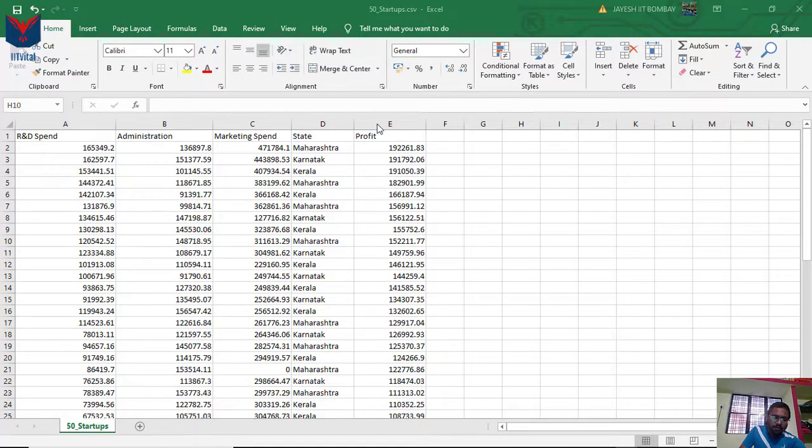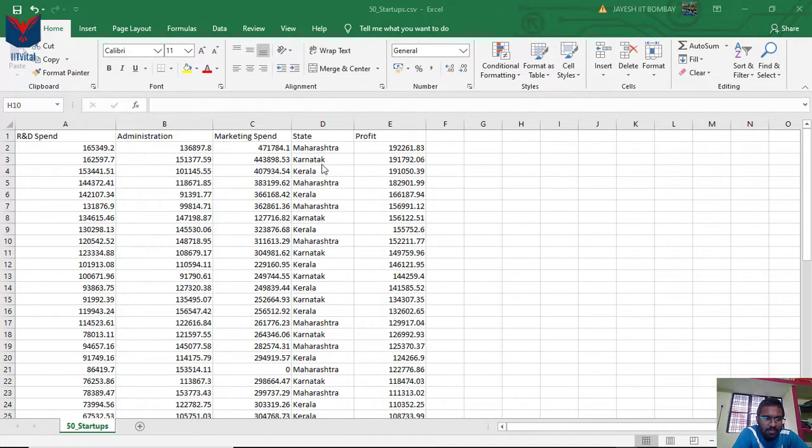Their main criterion is profit. So profit is their dependent variable, the most important variable for them, and these are all independent variables. So you have to create a model which will tell you about profit based on R&D spend, administration, marketing spend, and state.